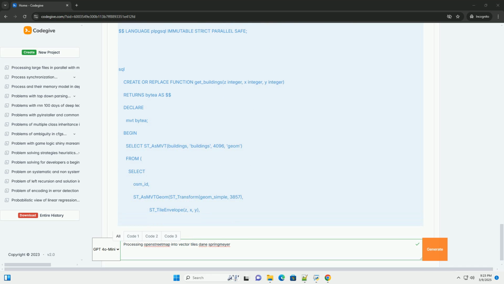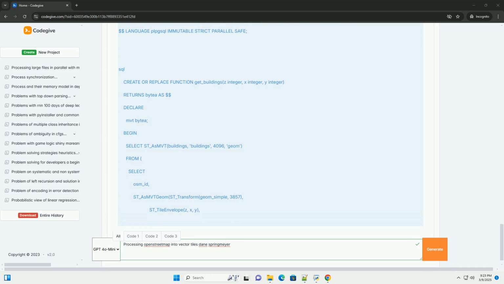Step 2. Importing into PostGIS. PostGIS is a spatial database extension for PostgreSQL. You'll need PostgreSQL and PostGIS installed on your system. The installation process varies depending on your operating system. Here's a brief guide. Ubuntu/Debian. macOS, using Homebrew.